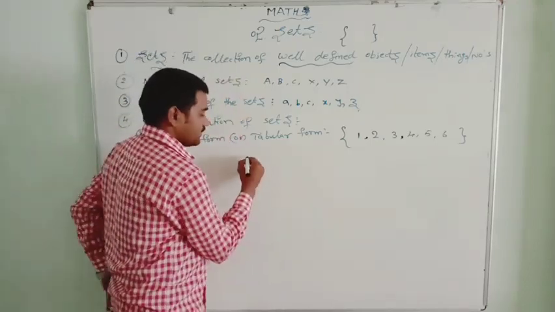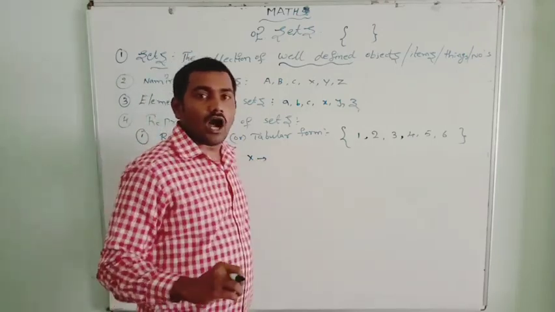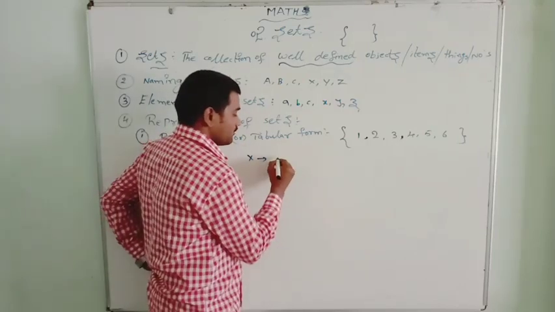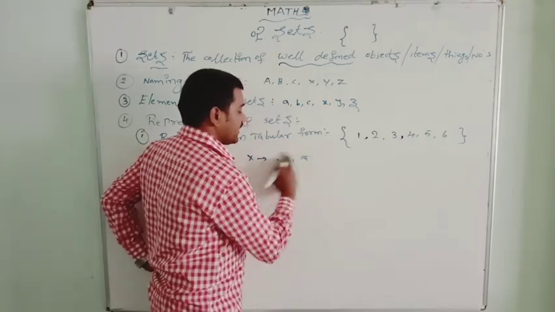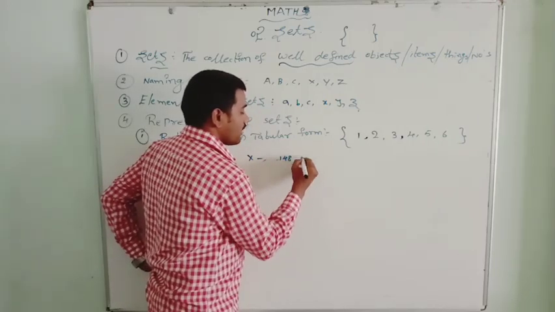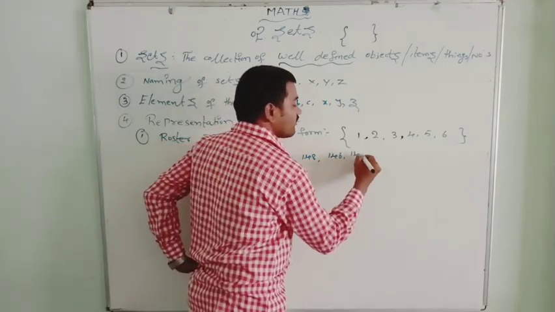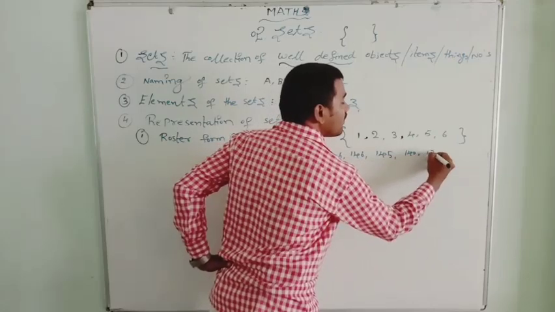Suppose in your 10th class, the marks scored by children out of 150 are 150, 148, 148, 146, 146, 145, 140, 130.